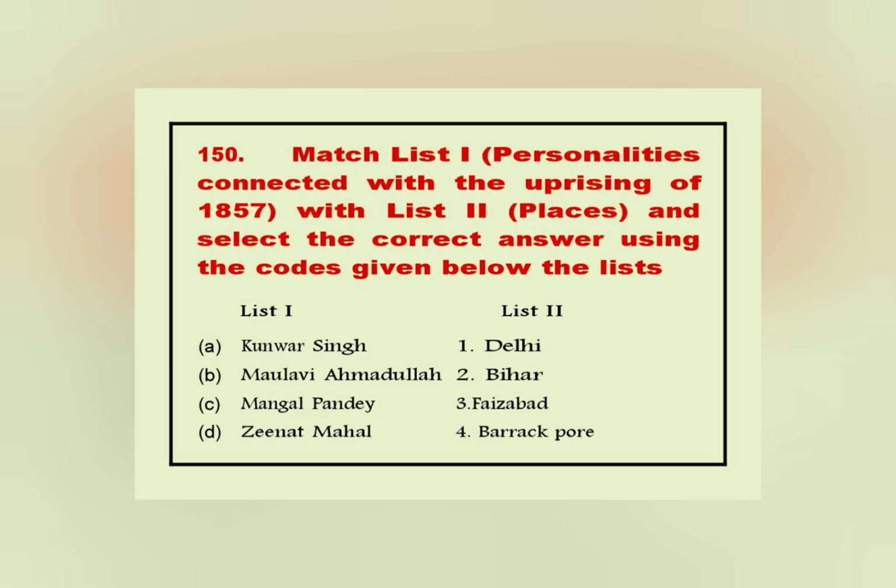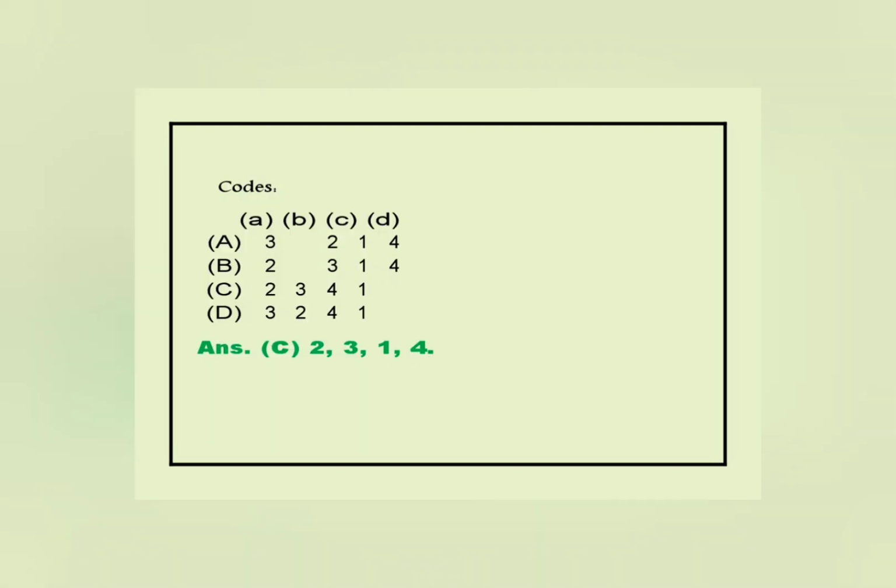150. Match list I, personalities connected with the uprising of 1857, with list 2, places, and select the correct answer using the codes given below the lists. List I, List 2. A. Kunwar Singh 1. Delhi. B. Maulvi Ahmadullah 2. Bihar. C. Mangal Pandey 3. Faizabad. D. Zeenat Mahal 4. Barrackpore. Codes. Answer. C. 2, 3, 1, 4.